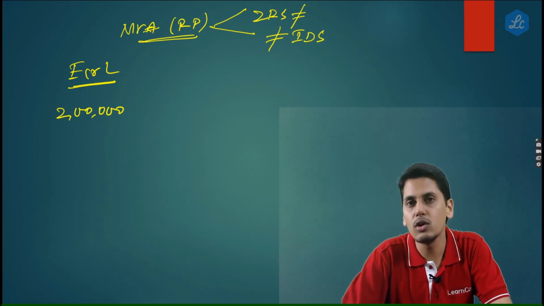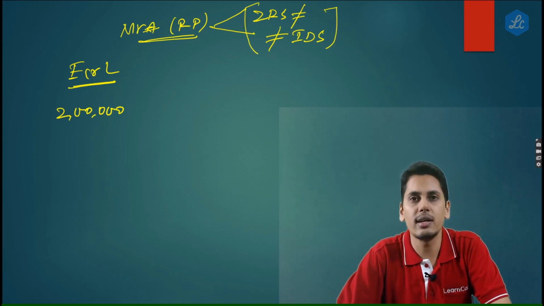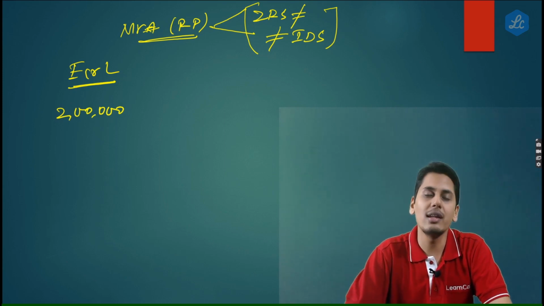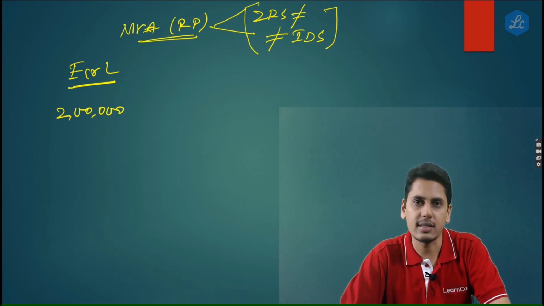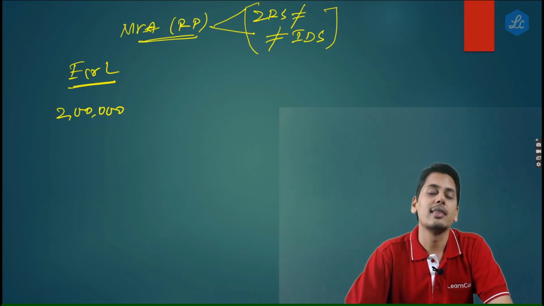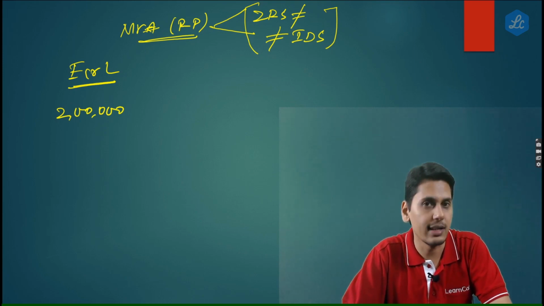The reason why I am telling you of this fact is because only if a person is making zero rated supplies or has an inverted duty structure, he can apply for a refund of accumulated input tax credit. Other than these two reasons, there is no reason whatsoever that a person can apply for a refund from his electronic credit ledger.